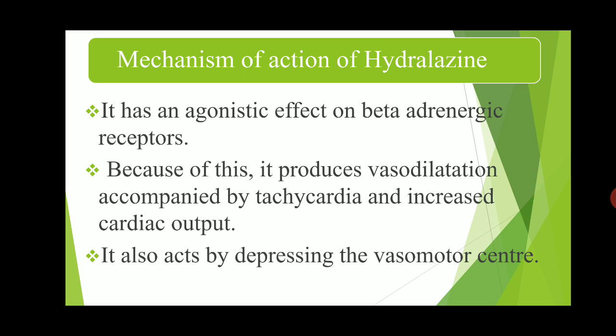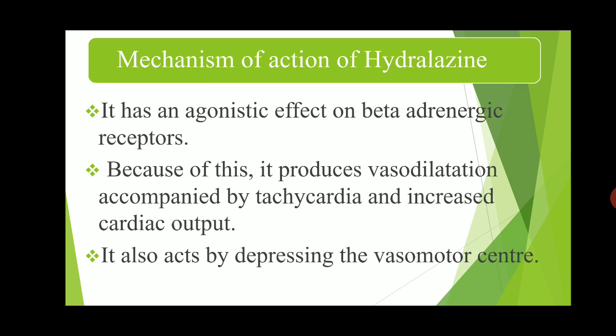Through this agonistic effect on beta adrenergic receptors, it is used in the treatment of hypertension. It produces vasodilation accompanied by tachycardia and increased cardiac output. It also acts by depressing the vasomotor center.